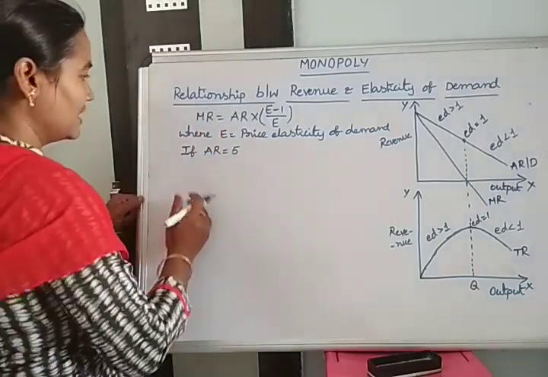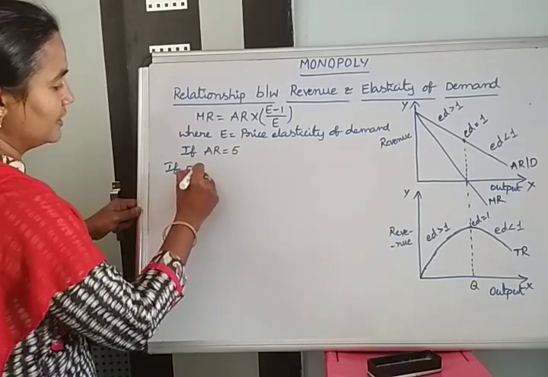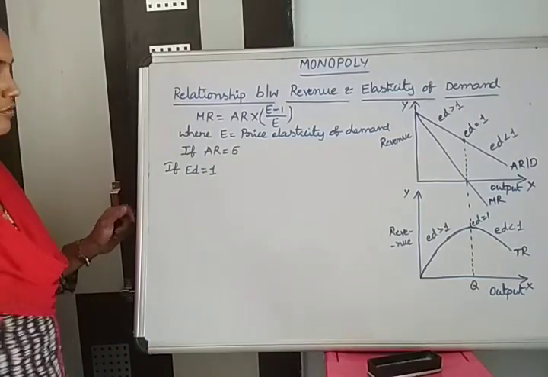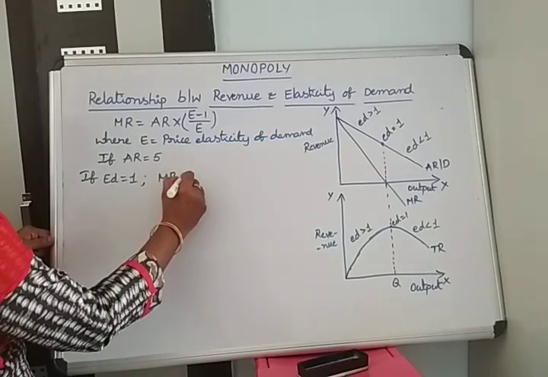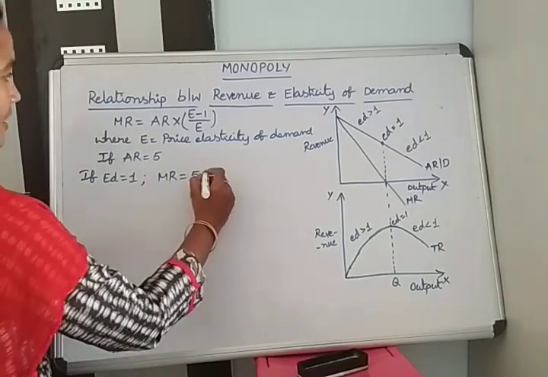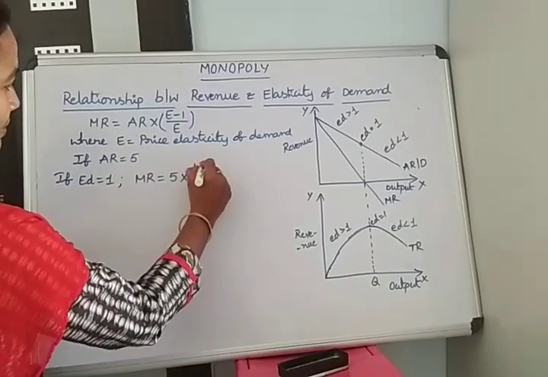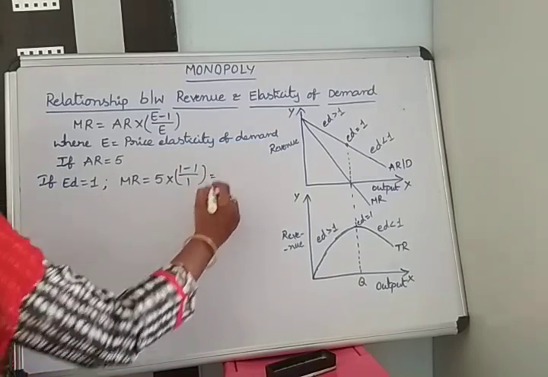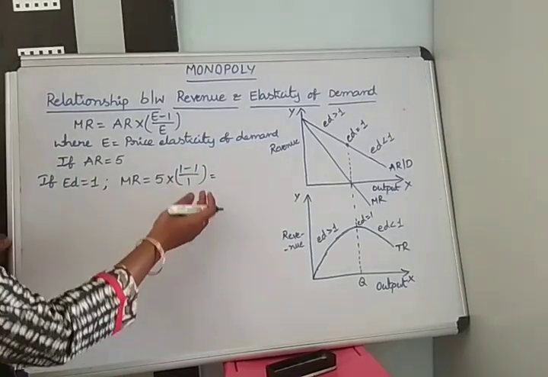For example, if ED equal to 1, then MR equal to 5 into (1 minus 1) divided by 1.